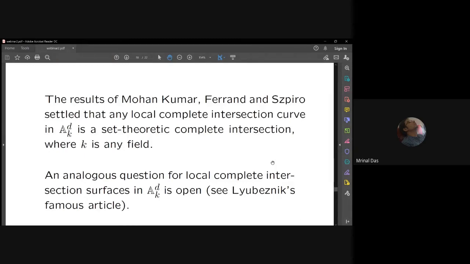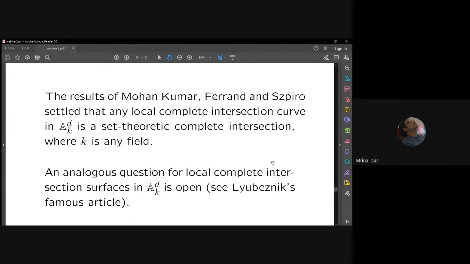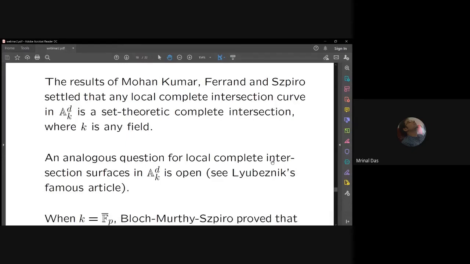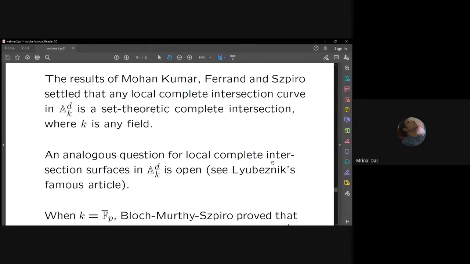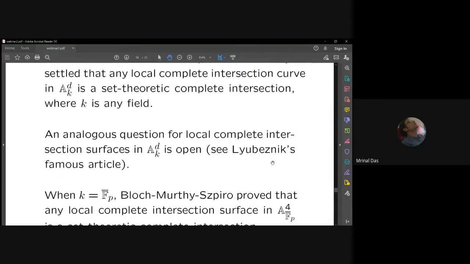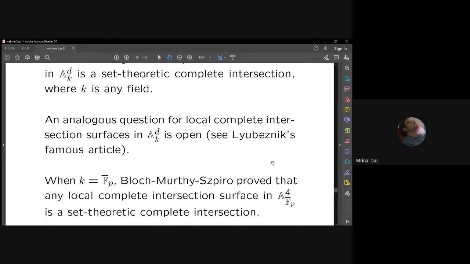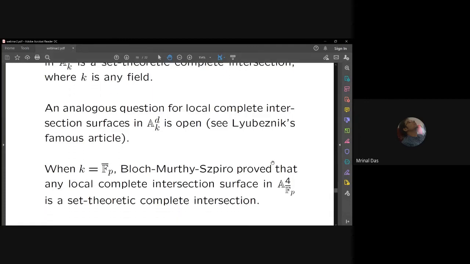The analogous question for local complete intersection surfaces is still open, and there are some results. One can look at the famous article of Lewis Wesnick's in the American Journal of Mathematics, where he lists all these problems and gives an exposition. In the case of k equal to F_p bar, the famous paper of Bloch, Murthy, Szpiro proves that any local complete intersection surface in affine 4-space is a set theoretic complete intersection.